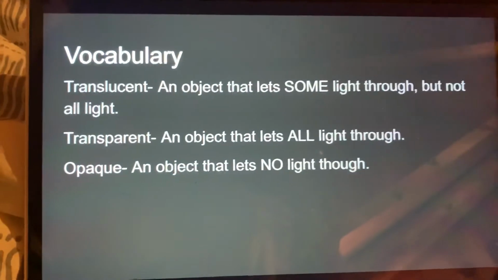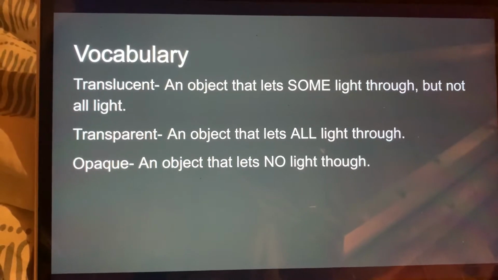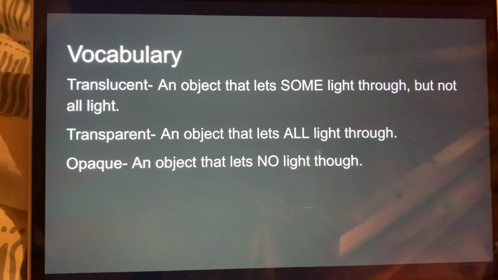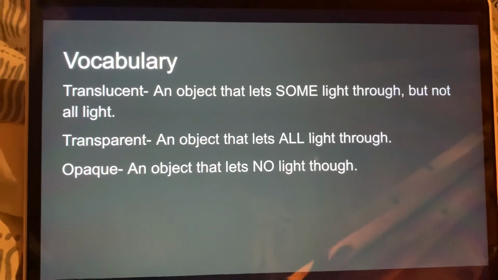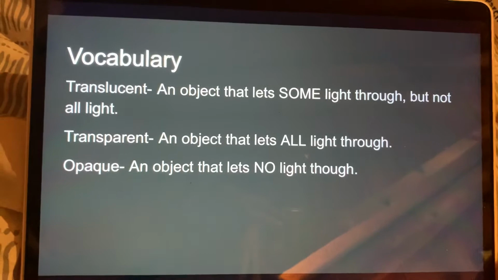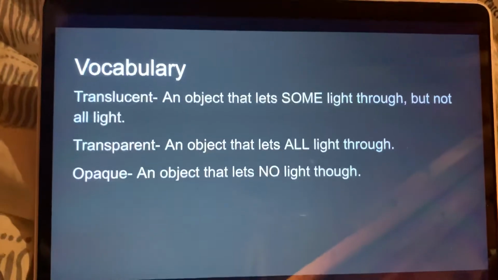So I may have students practice using these words with each other and just going over these definitions, maybe coming up with their own definitions or writing them down, or just anything to get them to remember these words as we move forward.